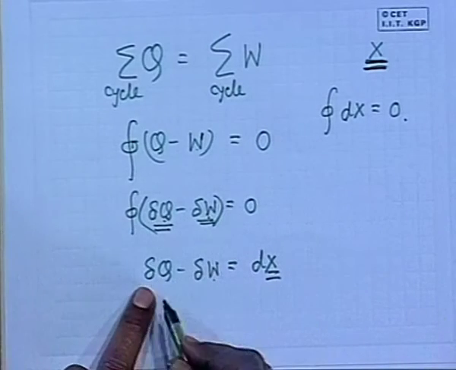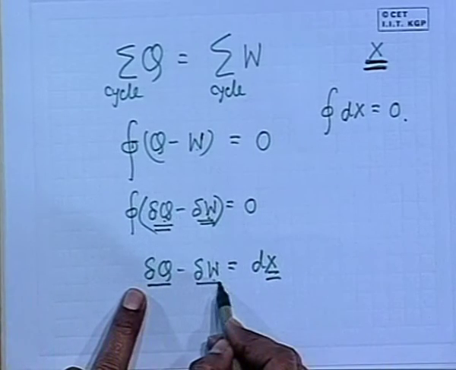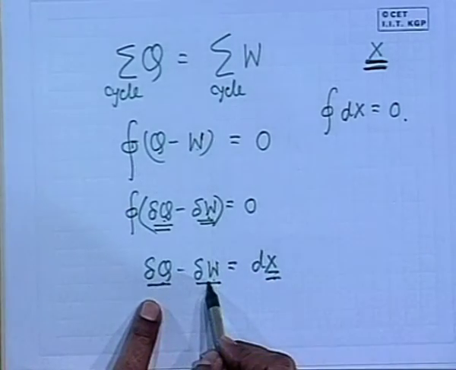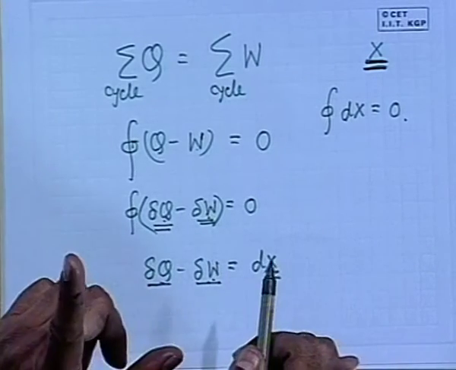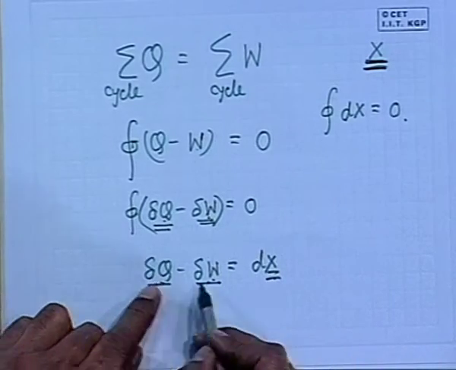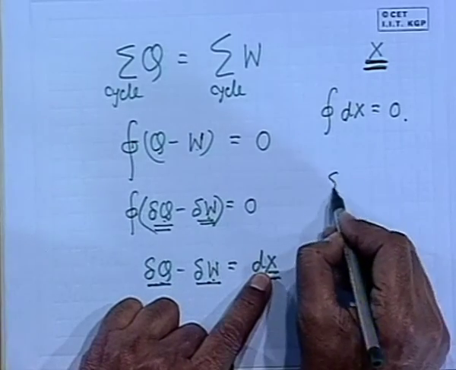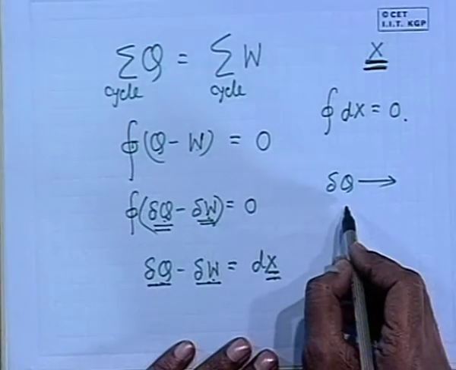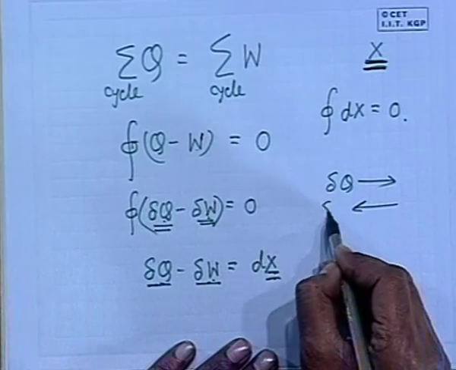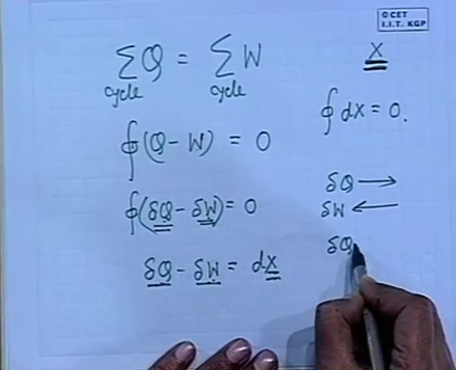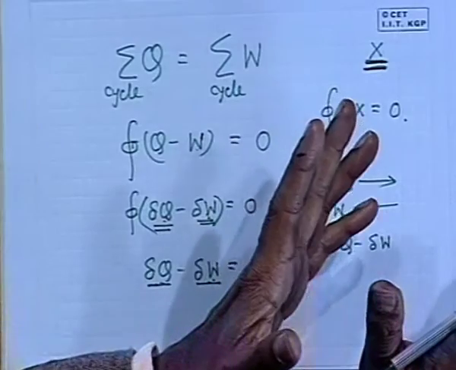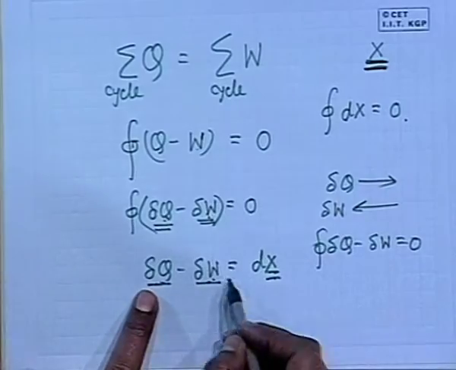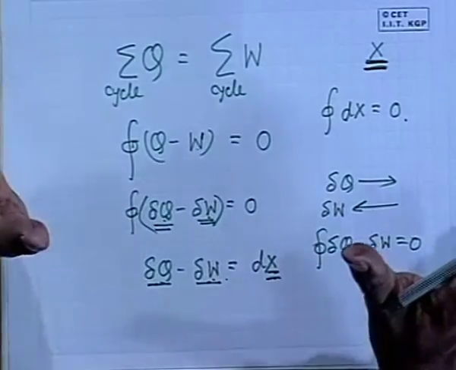For an infinitesimal process, delta Q is the heat given to a system and delta W is the work done, but their difference we do not know what it is, though its cyclic integral is 0. But now at least we know that their difference is a point function.